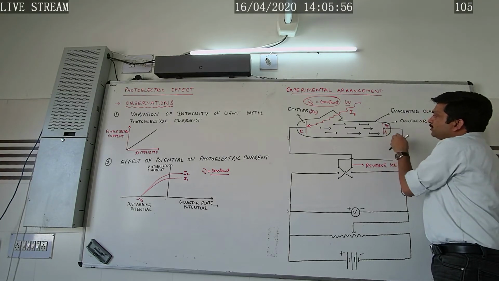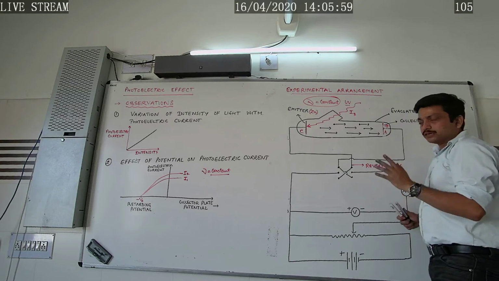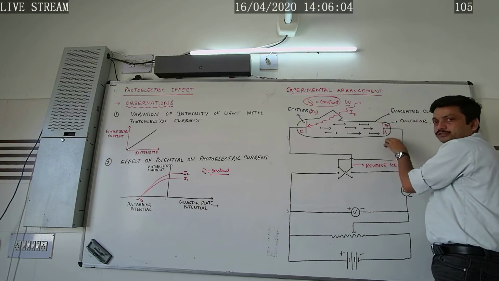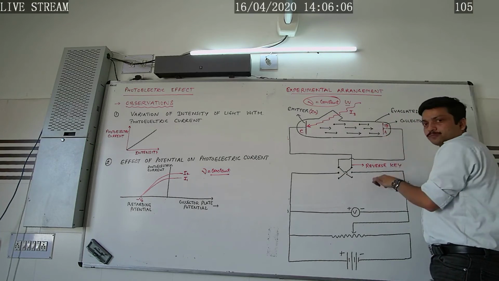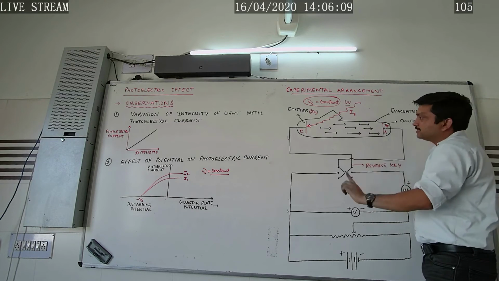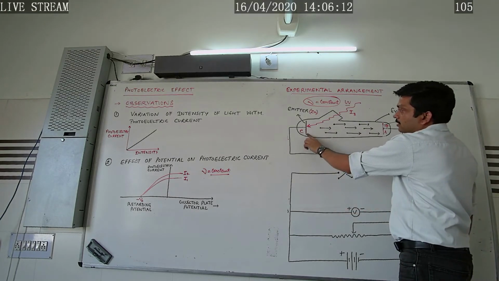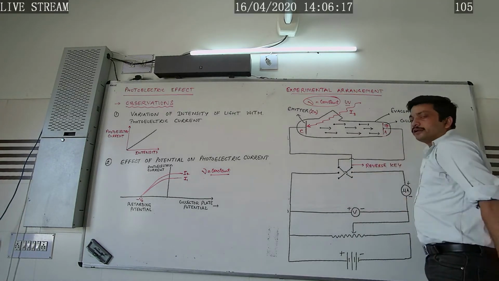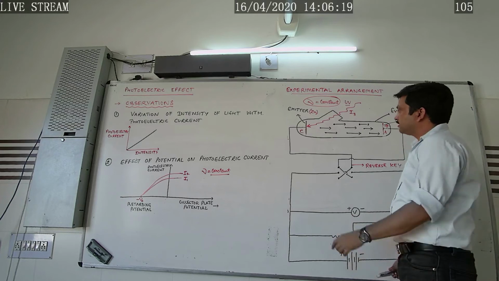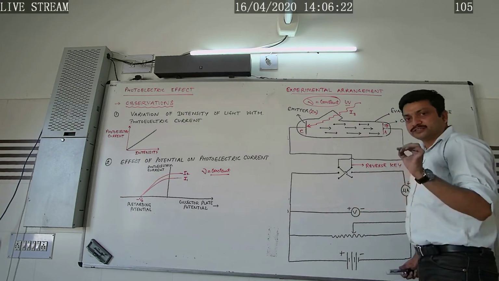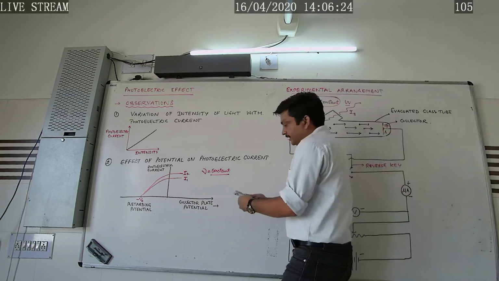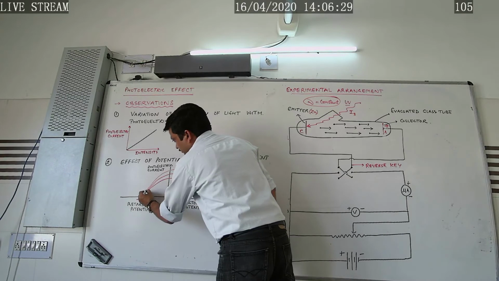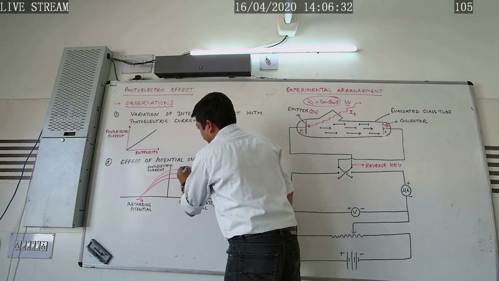If we further increase this collector potential, more and more photoelectrons will get accelerated towards this collector, and a stage is reached when all the electrons of the emitter will reach the collector, and that stage is called the saturation stage. Under that condition, the current in the circuit is called the saturation current. So corresponding to the intensity I3, we got this graph, that is I3.